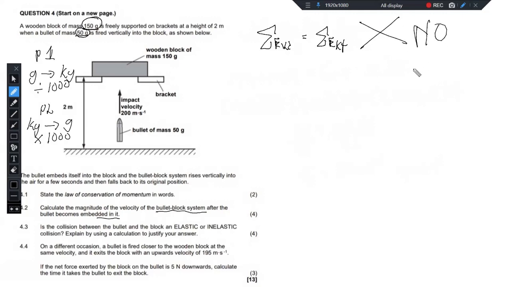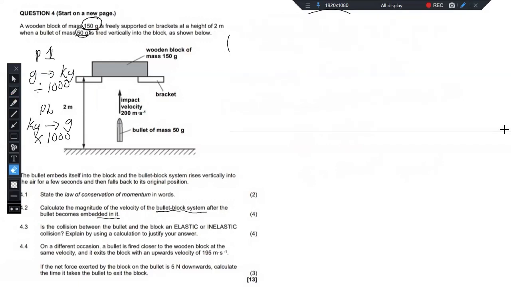Why? Because we haven't concluded, right? We are still trying to conclude whether it's elastic or inelastic. So this already concludes that this collision is elastic, right? When you start by doing this, you've already concluded that the collision is elastic. But then here we are still trying to prove whether it is elastic or inelastic. So the best way to tackle this is to calculate your sum of EK initially separately, and then also the sum of EK final.